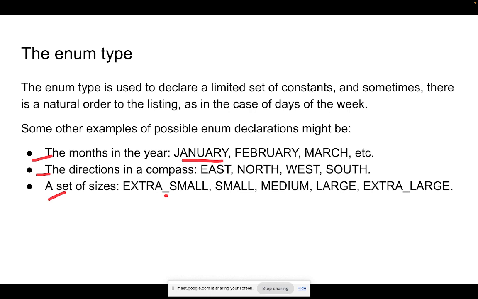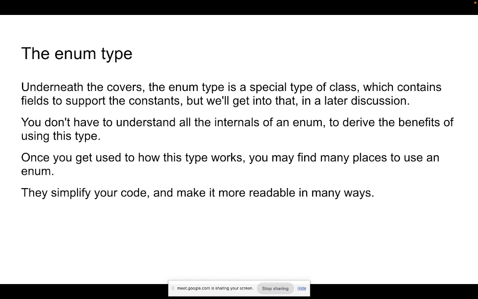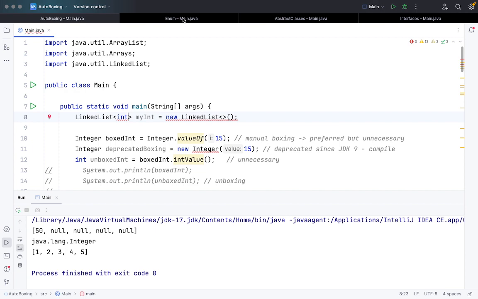You will not get any compilation error, but it's a convention. It helps make our code more readable. And enum is basically a special type of class, which helps us support constants in this case. So let's look into this.